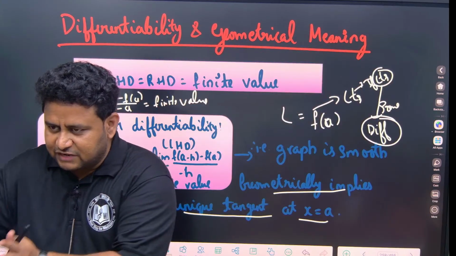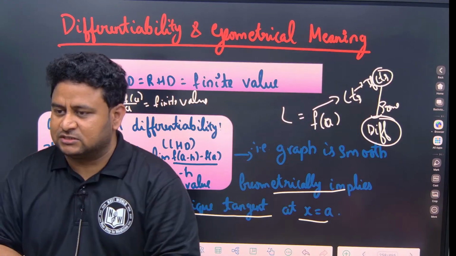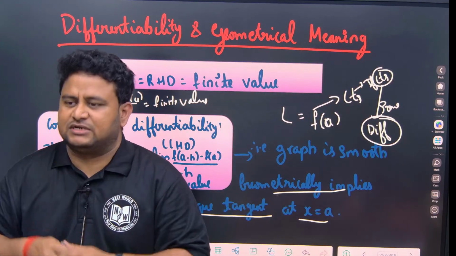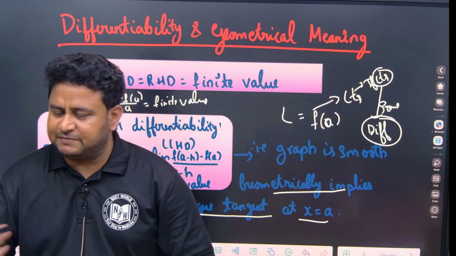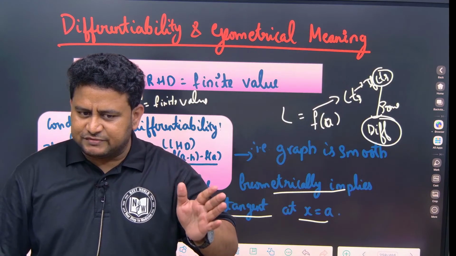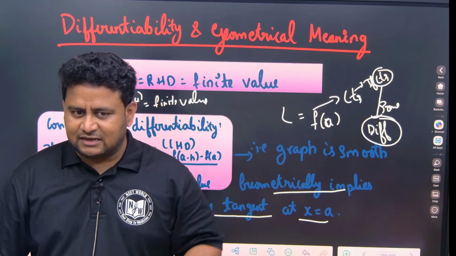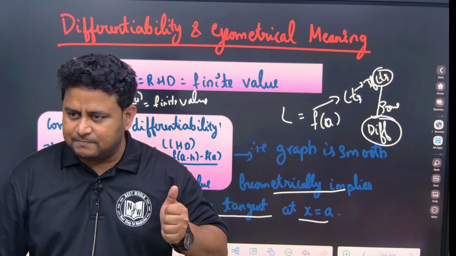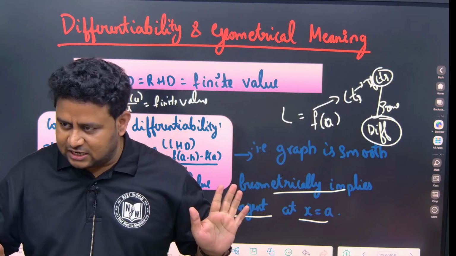From continuity only differentiability came. So if it is differentiable, it is definitely continuous. Out of 100% continuous functions, 80% may be differentiable, and the remaining 20% may not be differentiable. So can I say that all continuous functions need not be differentiable? That is the correct statement. If I say all continuous functions are differentiable, that is wrong. All differentiable functions are continuous? Yes. Clear? This much you remember.